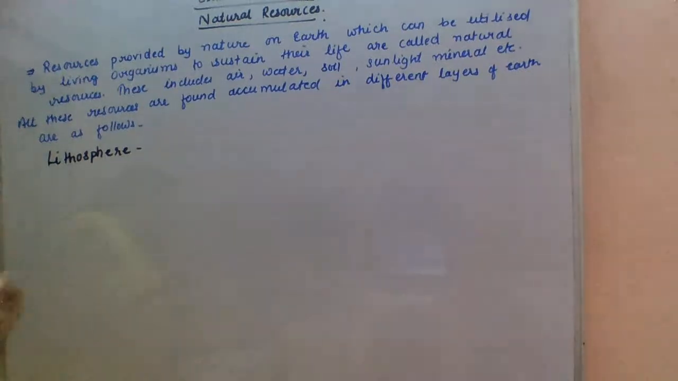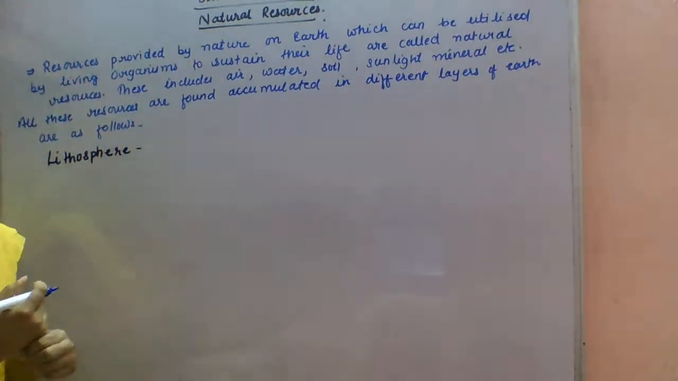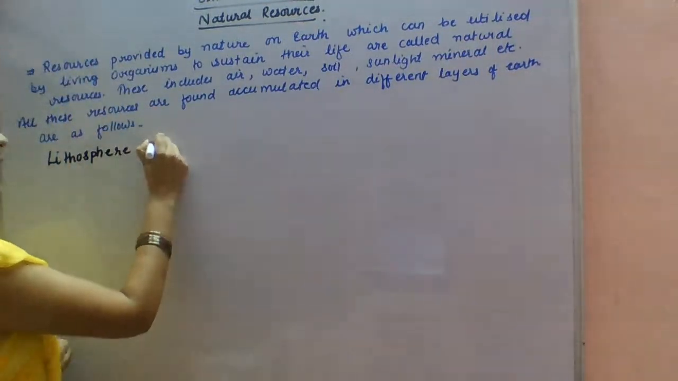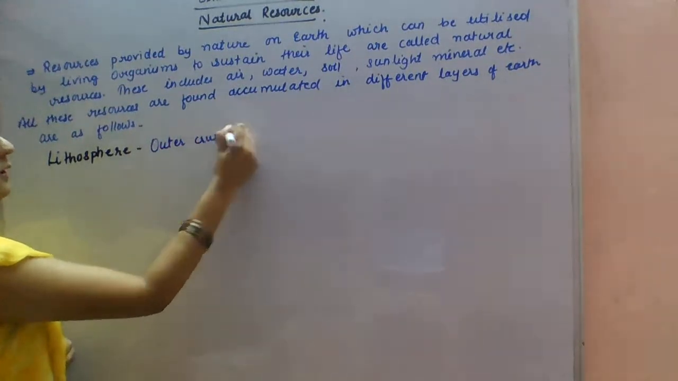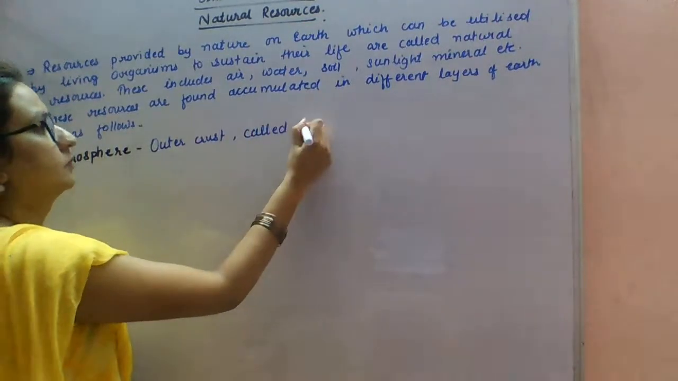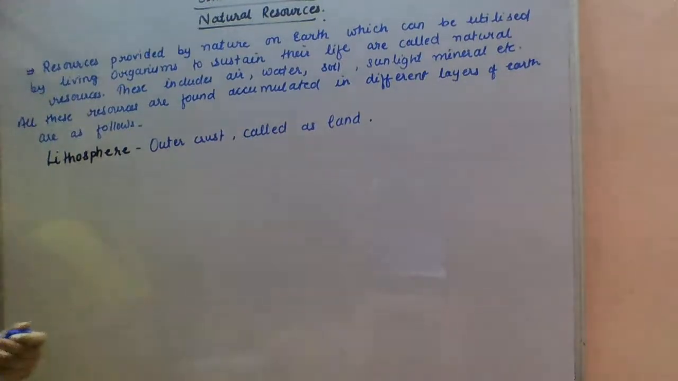Lithosphere means the outer crust of our planet earth, which we call land. The outer crust that we call land is called the lithosphere.